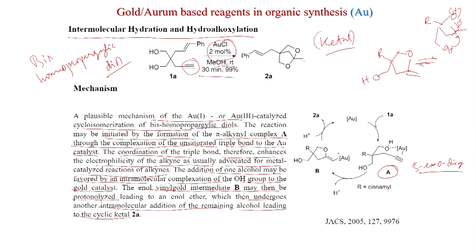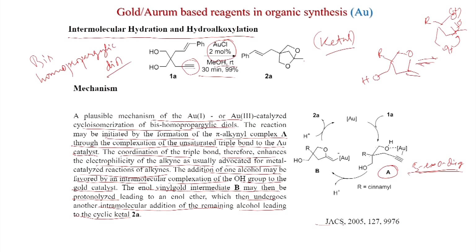So, this is very important. If homopropargylic diol is there, then the cyclic ketal formation can be done with a simple gold catalyst. Gold will activate the alkyne as well as the one alcohol, and then the 5-exo dig cyclization will happen first, and then an oxonium of course will generate, so that further the other alcohol will add to generate the ketal. This was published in JACS 2005.